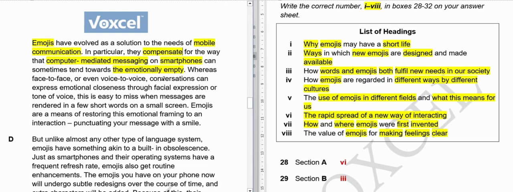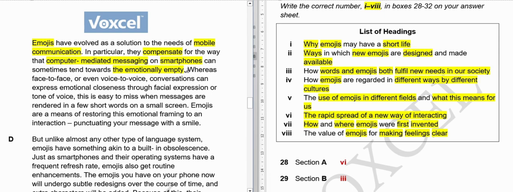So if you send smiley emojis after sending your text, or at the end of your text, they will get to know you are happy with that particular message. Whereas face to face or even voice to voice conversations can express emotional closeness through facial expressions or tone of voice. This is easy to miss when messages are rendered in a few short words on a small screen. So they are saying what is missing while we are chatting.